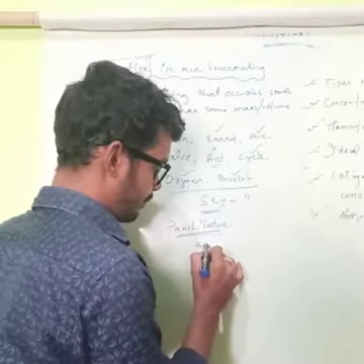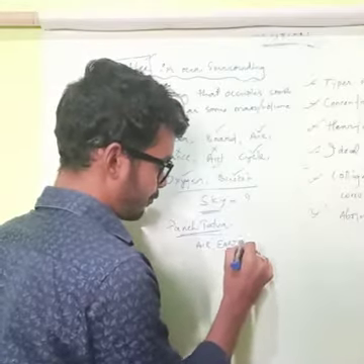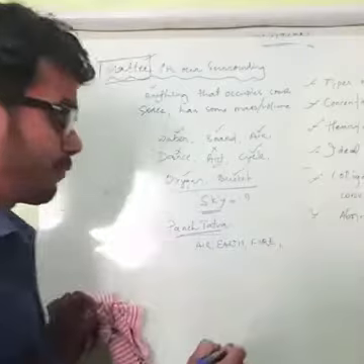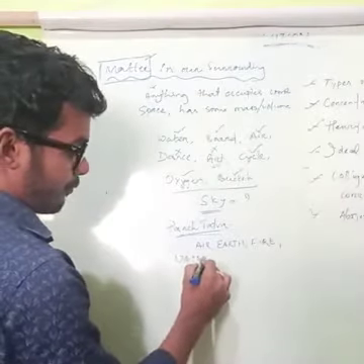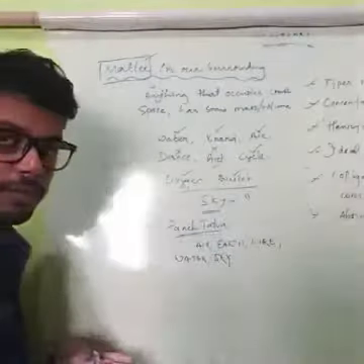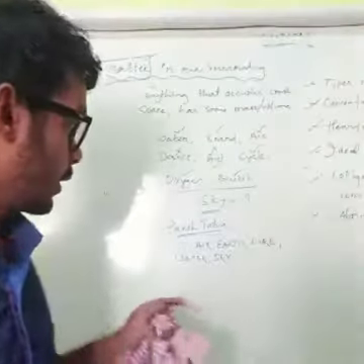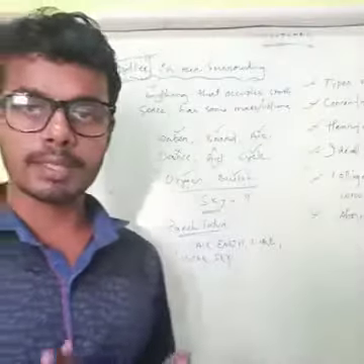Air, earth, fire, water, and sky. 1, 2, 3, 4, 5. The philosophers were telling that the whole world is made up of these 5 basic things.